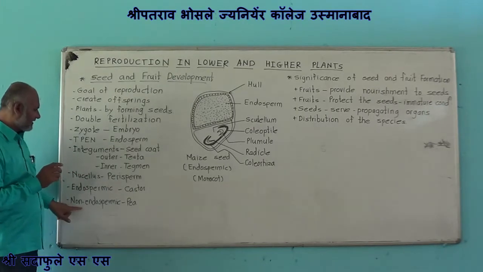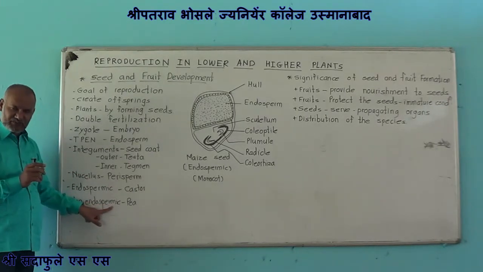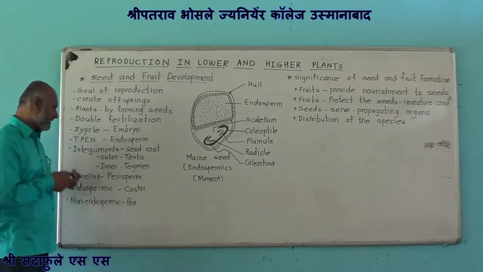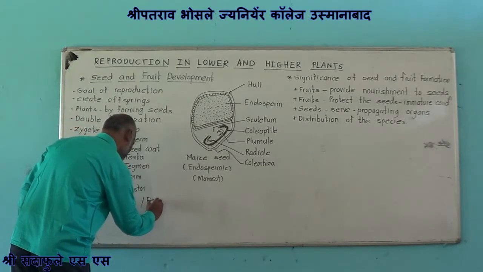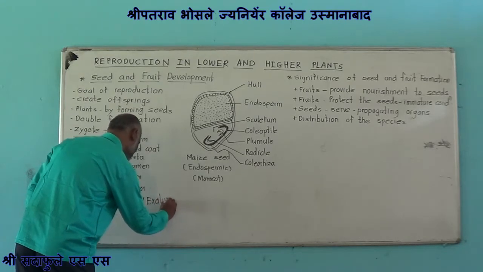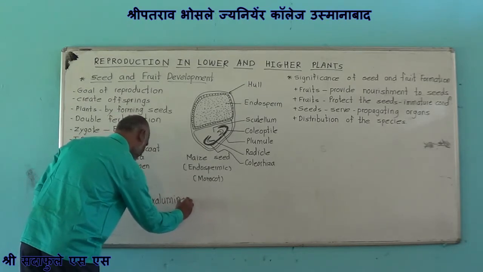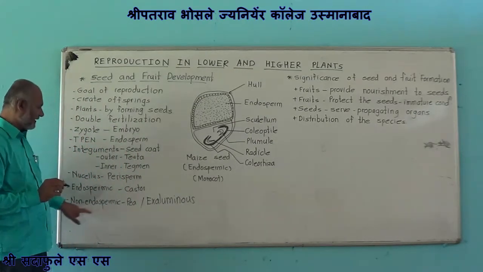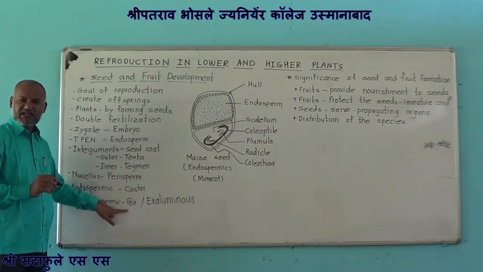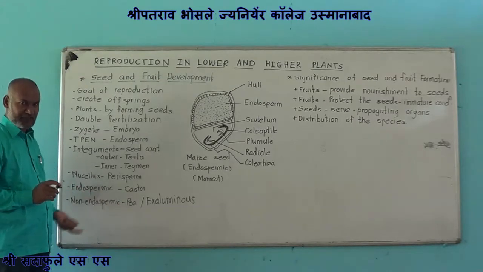Such seeds are termed as non-endospermic seeds, or ex-albuminous seeds, such as pea and bean.